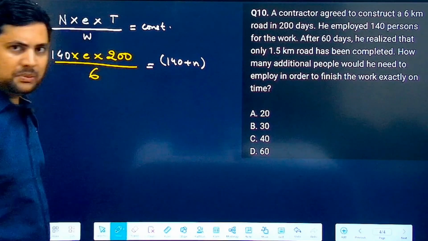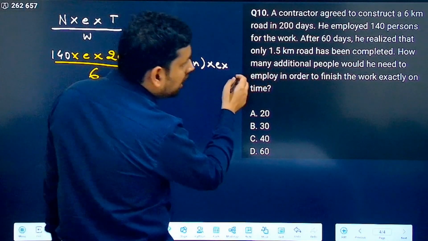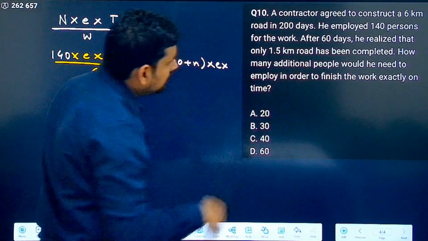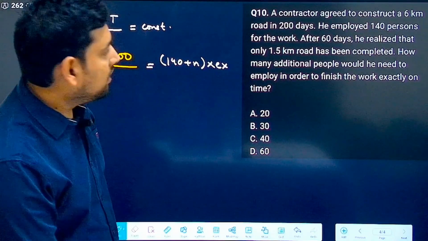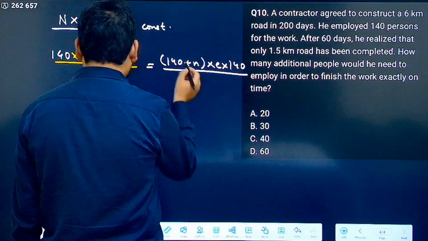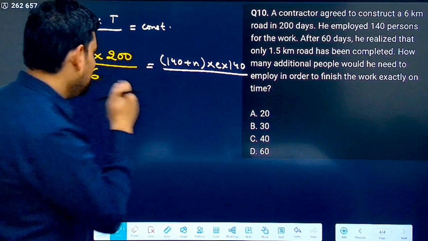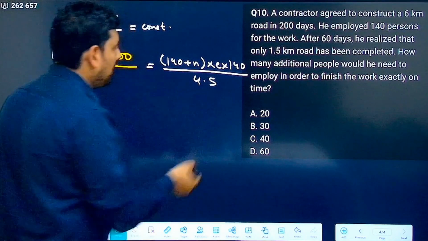This is the number of people now needed, and you take it as E. And how many days do they work? 60 days are already gone, and they have to complete the work on time. So that means 140 days it will work more, divided by how much road they have to construct. 1.5 is done, and this is equal to 4.5.